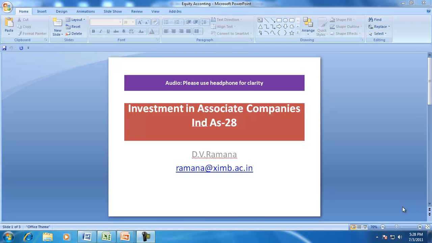Welcome back to our discussion on investments, and today we are going to see the investments in associate companies. An associate company is one where the acquirer has neither full control, has no control, but can influence the decisions, and the decisions here means financial and operational. An investment in the associate companies is governed by the accounting standard IND AS 28 or IFRS 28 or IAS 28.